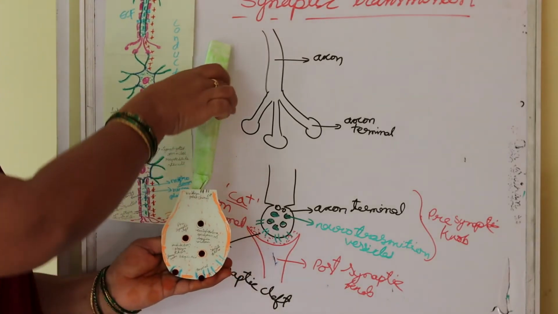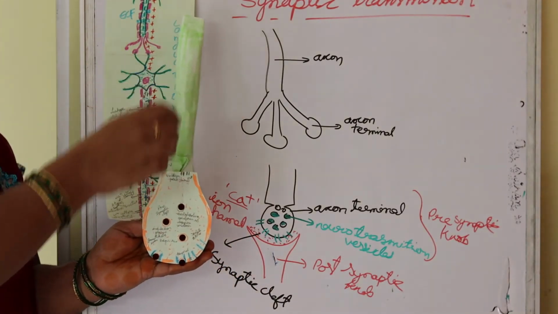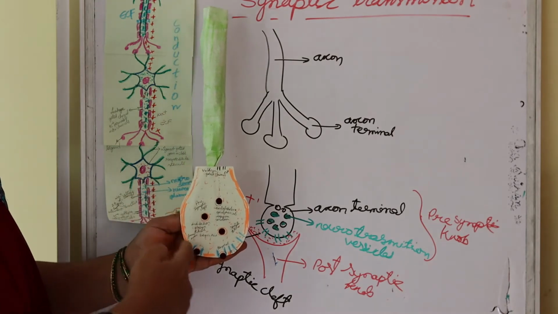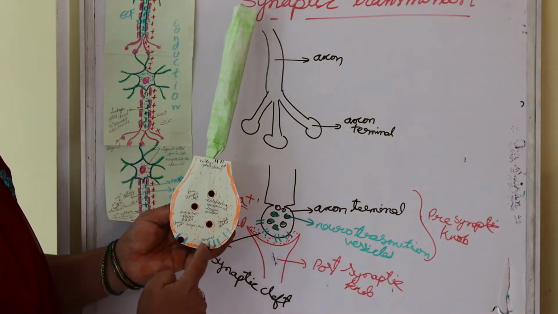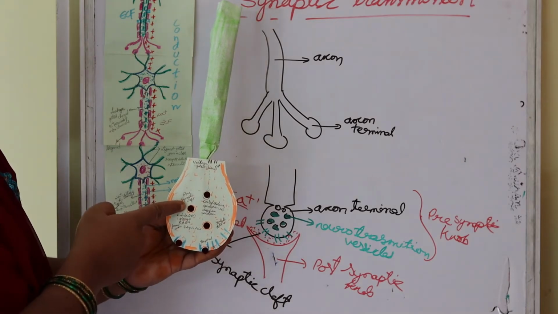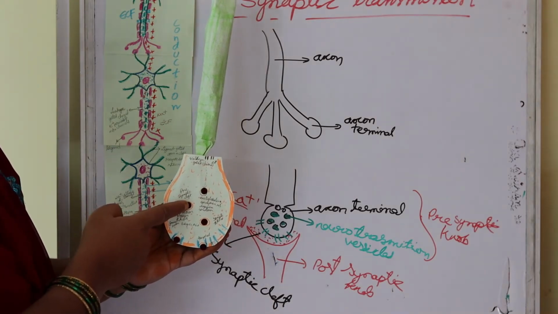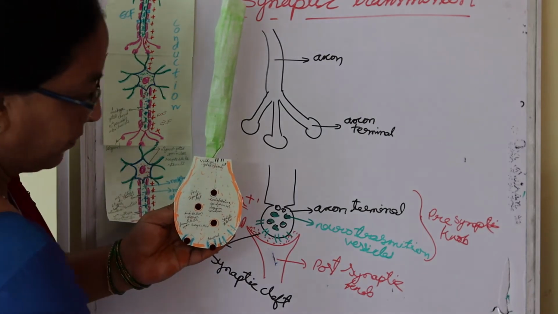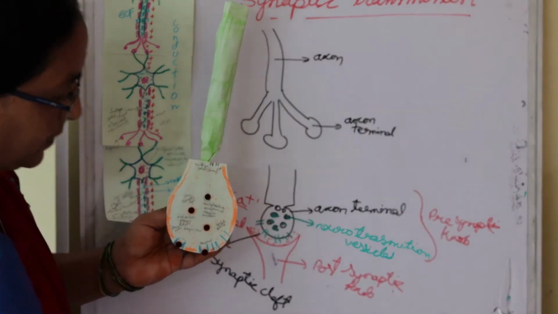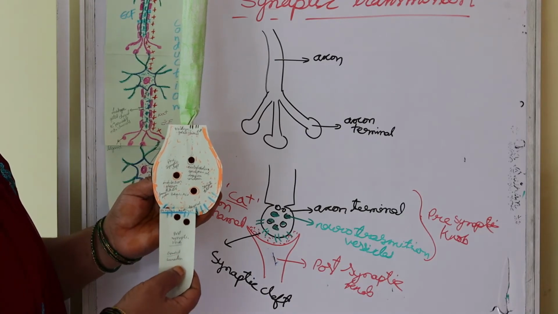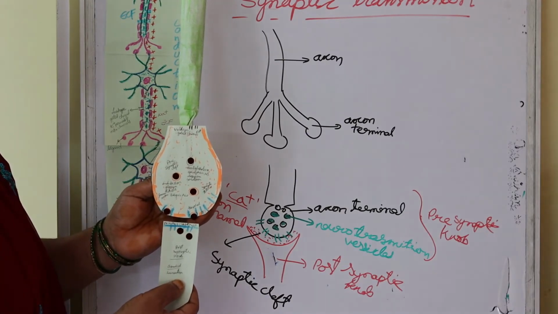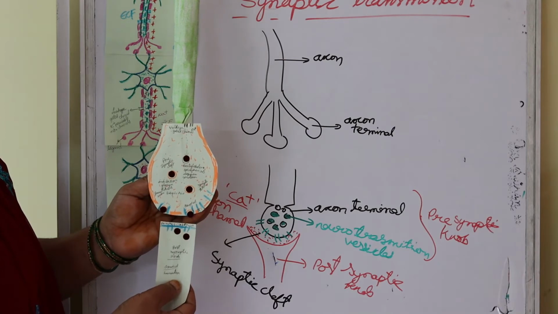This is the axon terminal. Here it is the presynaptic nerve. Here are the ligand gated channels. These are the neurotransmitter vesicles, and this is the postsynaptic nerve. In this there is a gap that we call a synaptic cleft.